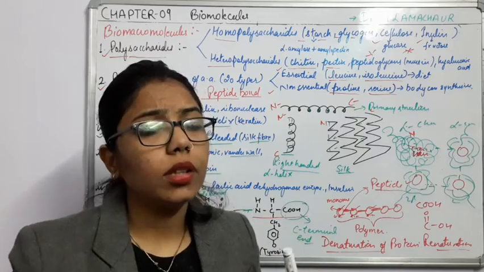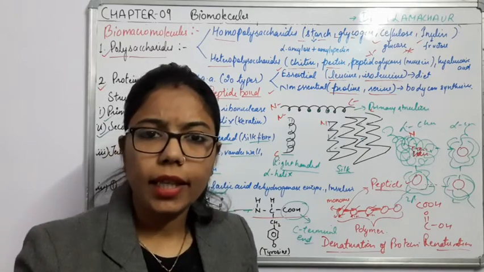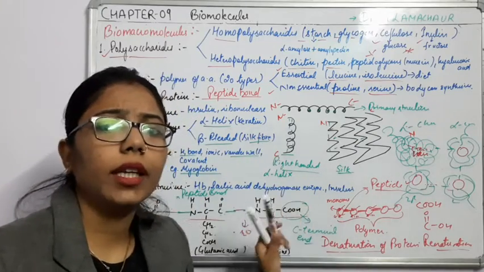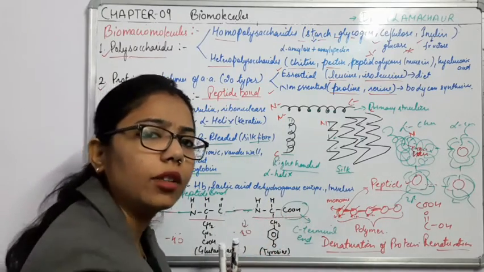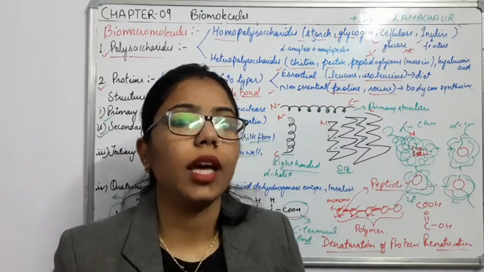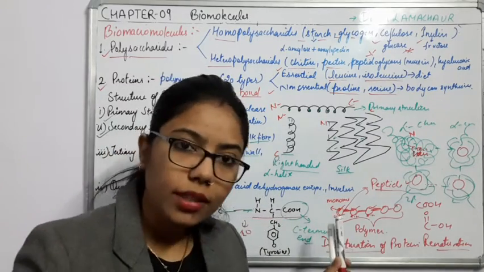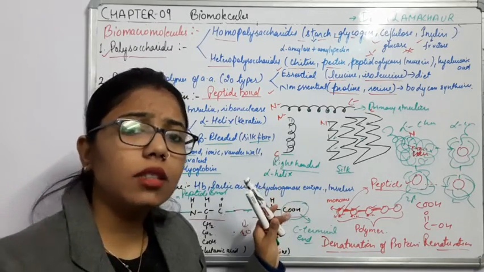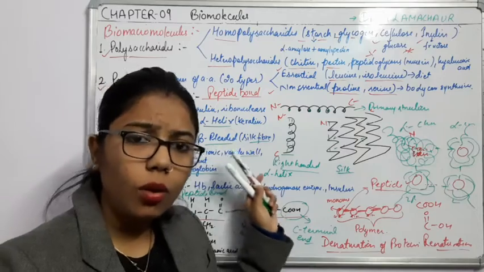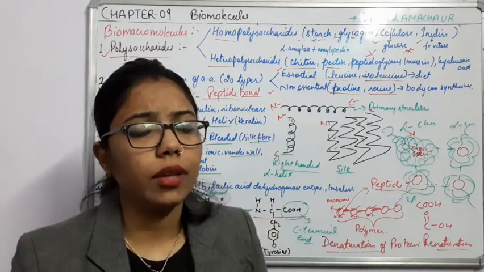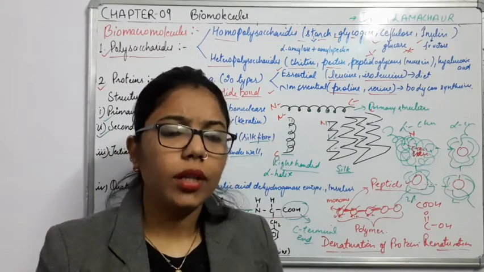So what are the nucleic acids? DNA and RNA. The double helix structure of DNA is formed by the addition of different nucleotides, and these nucleotides are attached with the help of the phosphodiester bond, which is the key and very distinguishable bond in case of nucleic acid. And another bond, the hydrogen bond, which we have seen, joins the two strands together.